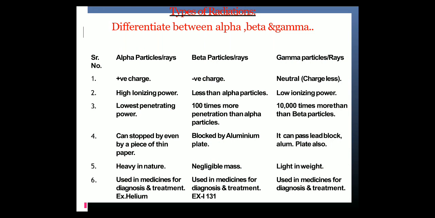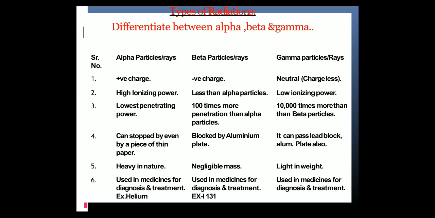Alpha particles have positive charge, beta negative charge, and gamma neutral or chargeless. Alpha particles have high ionizing power, beta particles have less than alpha particles, and gamma low ionizing power.